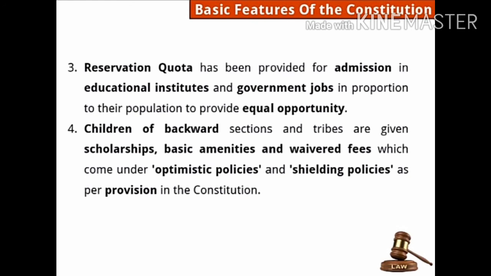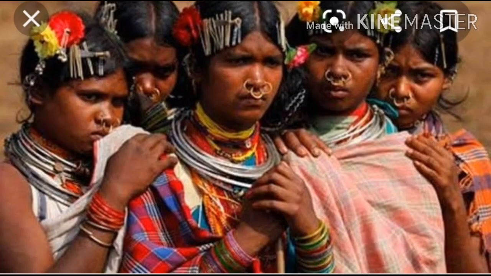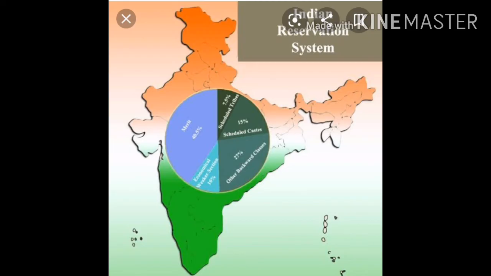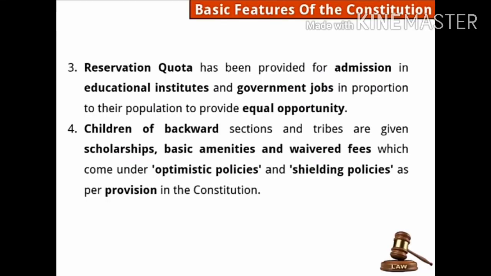There is reservation quota for these people in the educational field also, and government jobs in proportion to their population to provide equal opportunity, so that these people, the backward people, should also get the opportunity to get the government jobs, to get good education. So these people also have reservation quota in the educational field also, in the government jobs also.